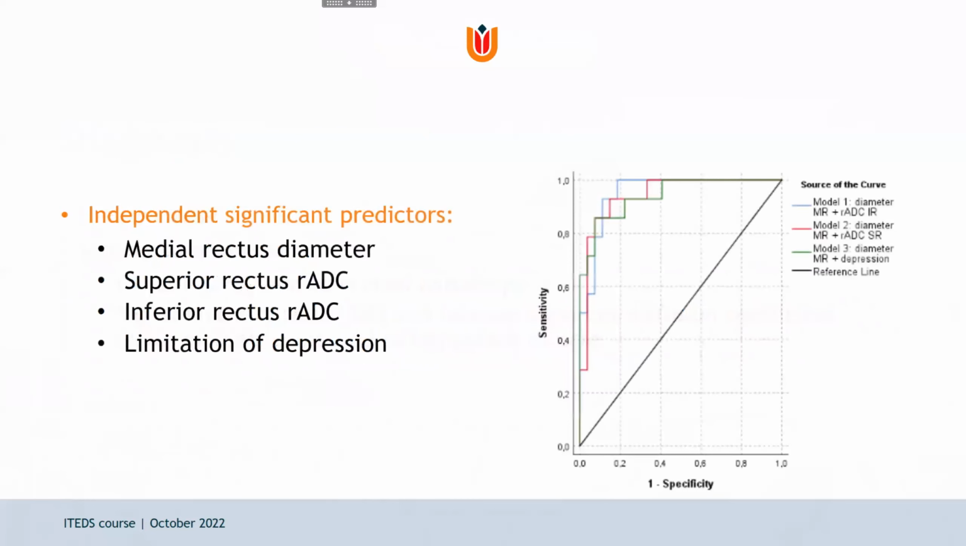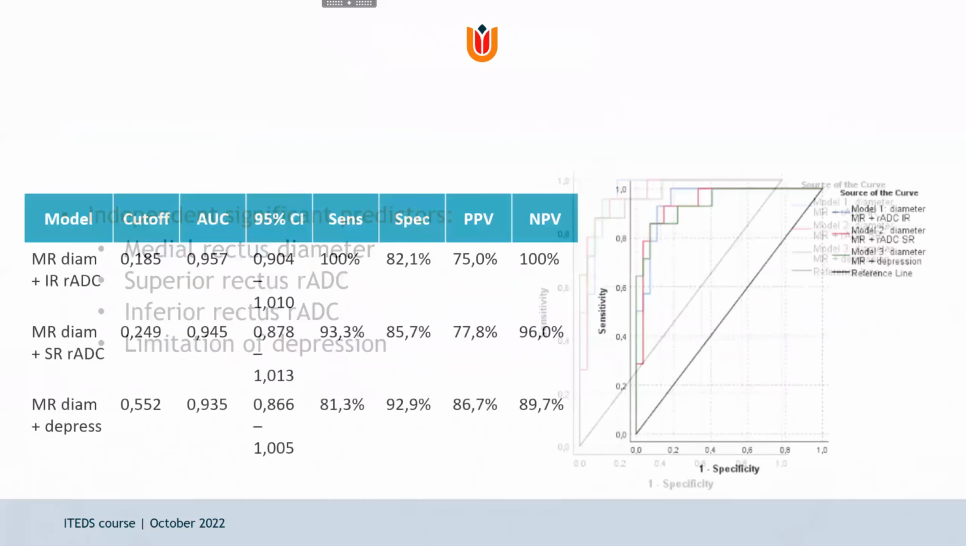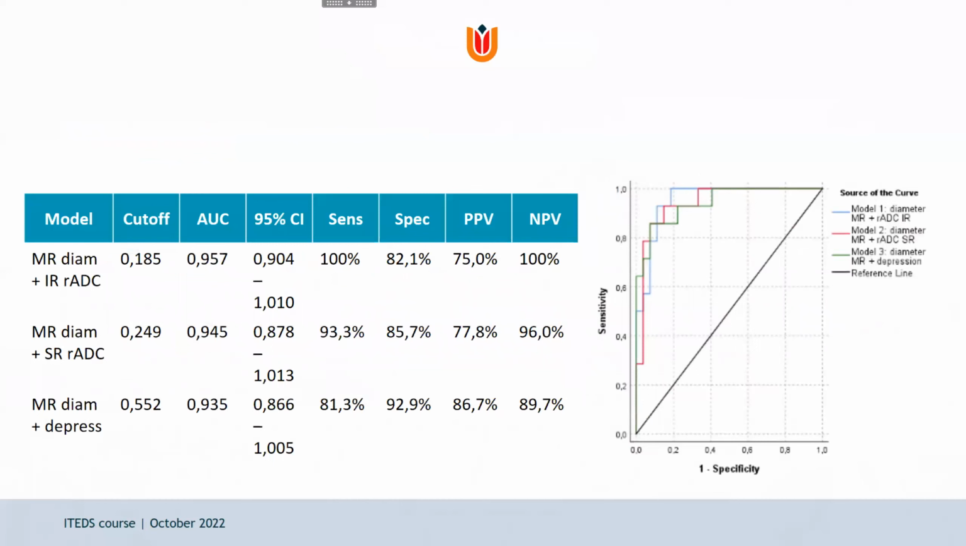And we found that the medial rectus diameter, superior rectus and inferior rectus RADC, and the limitation of depression, so a clinical parameter, were independent significant predictors in 3 different multivariable models. Each of the 3 had a nice sensitivity, specificity, and positive and negative predictive value.